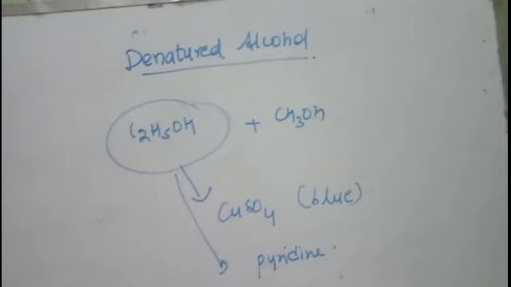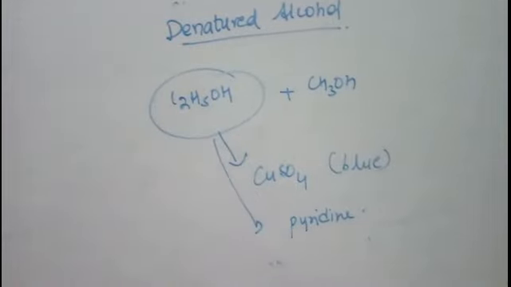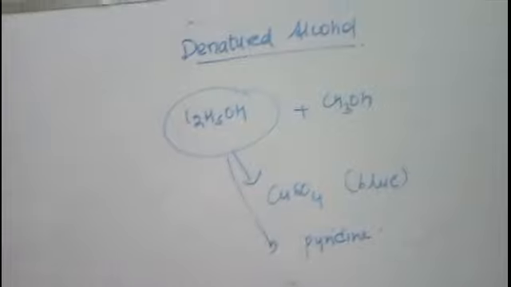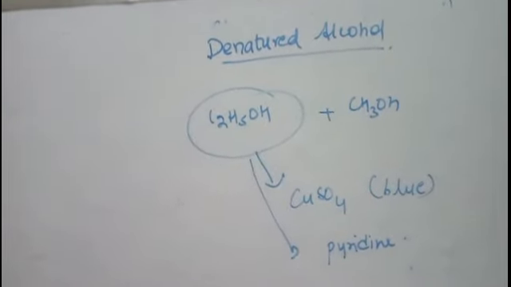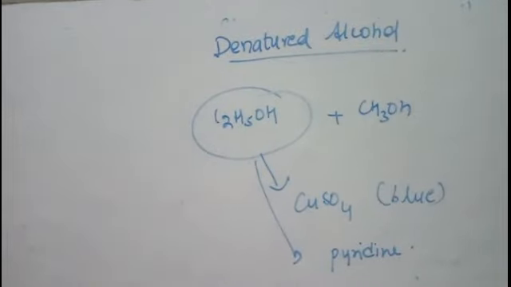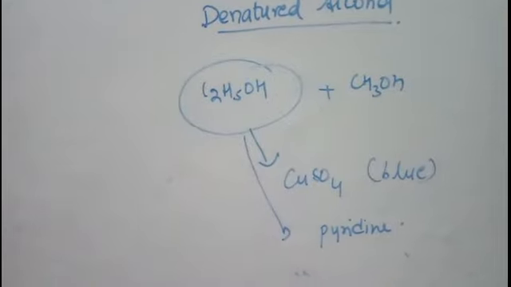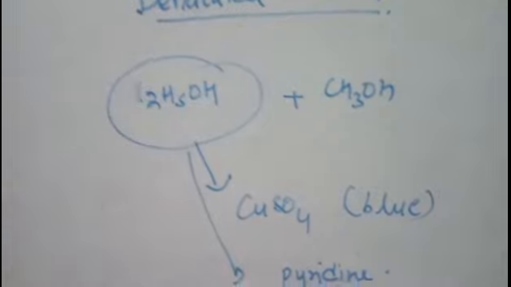Because the commercial importance of alcohol is very high, right? And if suppose it is not denatured, it can be used by the laborers and the staff for drinking purposes. So by making it denatured, we are making them stop drinking the alcohol. Got it? So this is how we make it denatured.